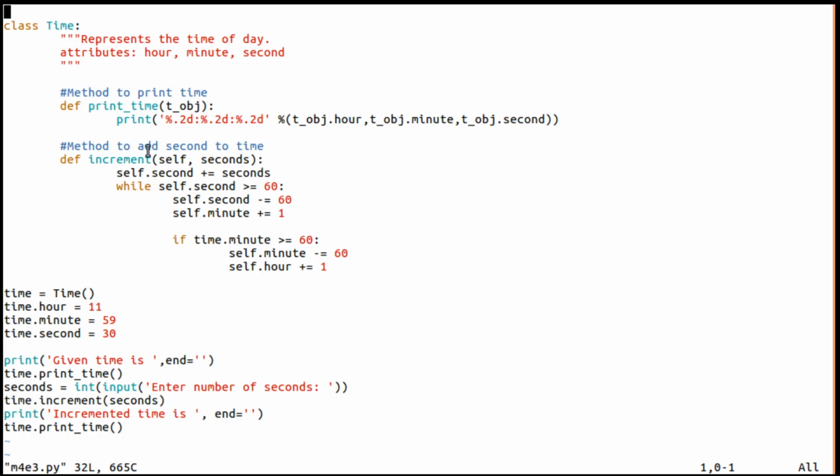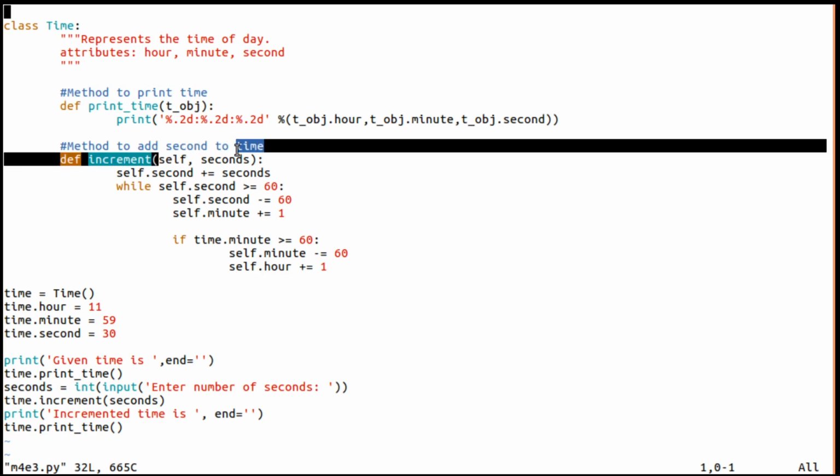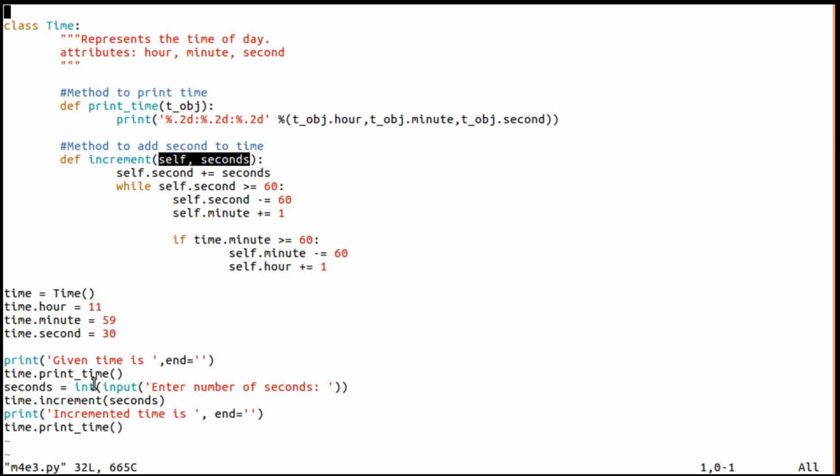But the important thing you need to remember is, whenever there are two parameters for a particular method, when we call that method we need to give only one parameter, that is for the second parameter, and the first parameter by default is the object.